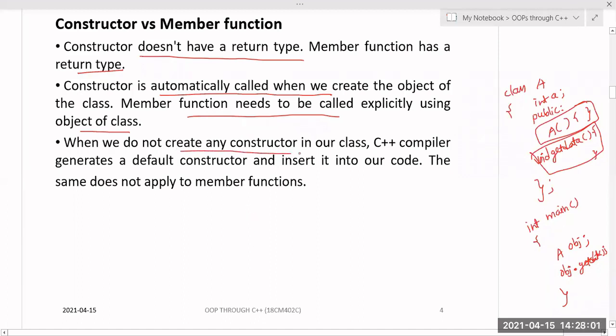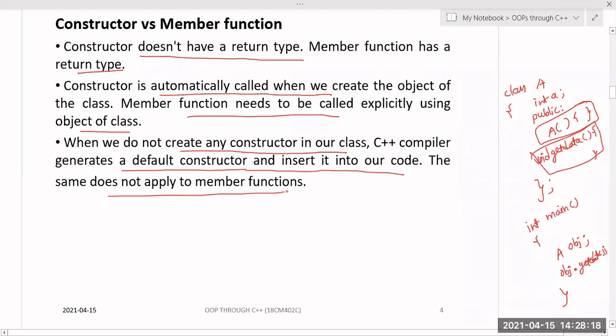When we do not create any constructor in our class, the C++ compiler creates an automatic constructor that is called the default constructor. If you didn't create any constructor within our class, the C++ compiler creates a default constructor and inserts it into our code.